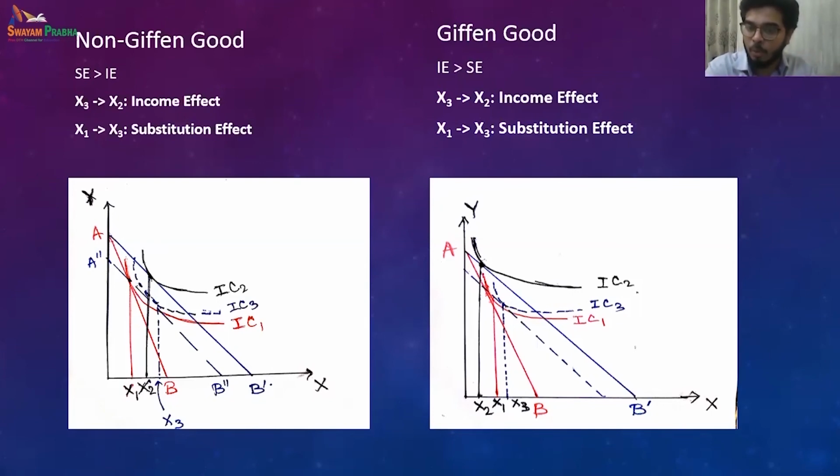Let us see what the income effect is over here. So first of all, let's see the substitution effect. The substitution effect is from the red point to the blue point, that is x1 to x3, the small one.